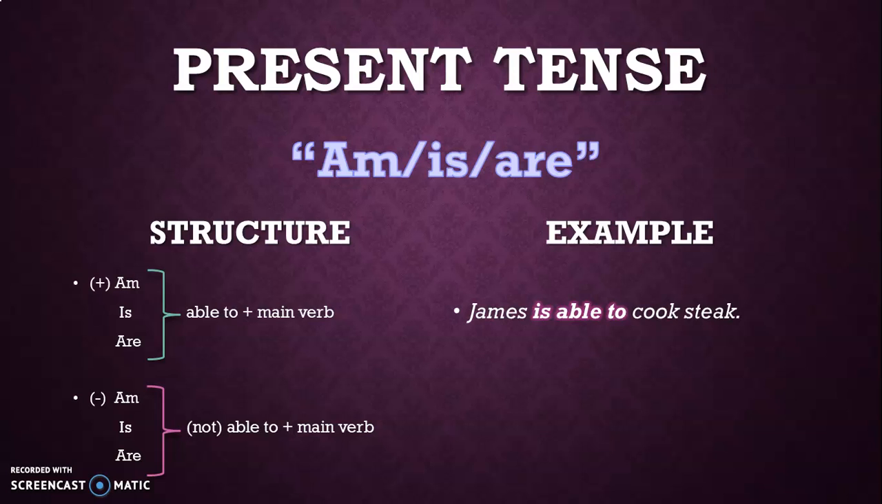Negative. You need to add not to indicate that this sentence is negative. Example, David is not able to cook steak.